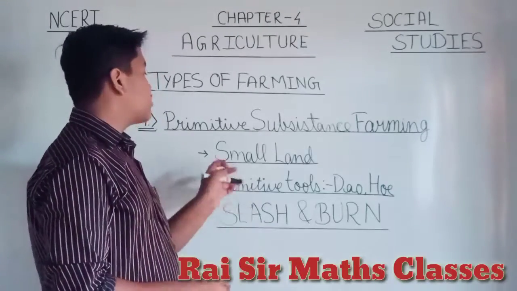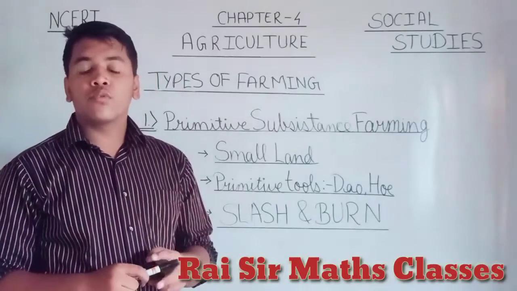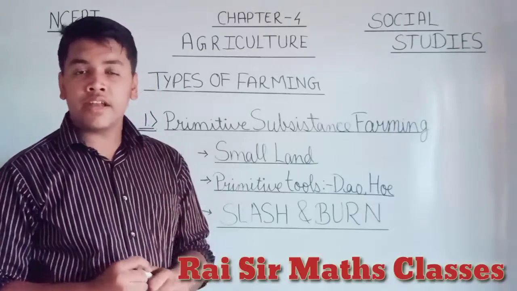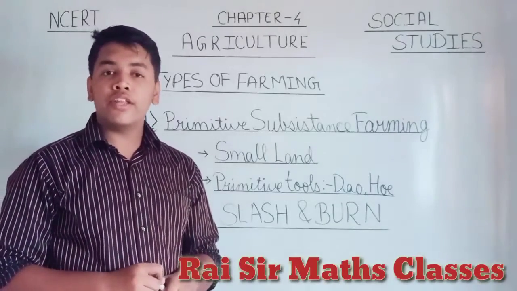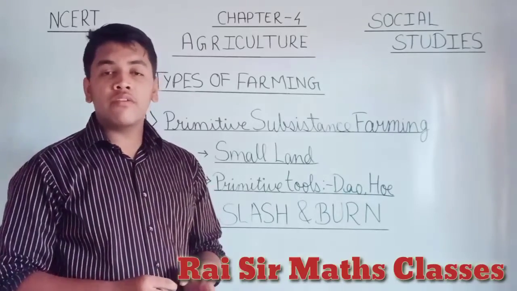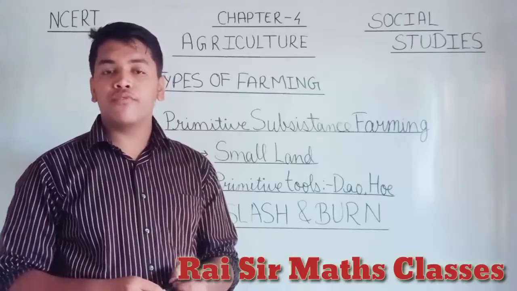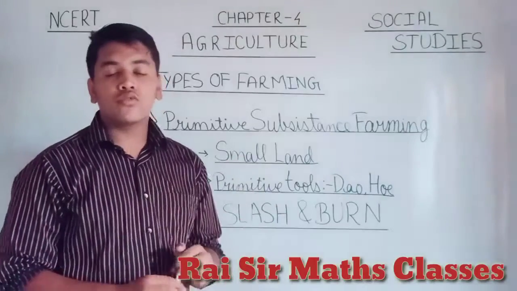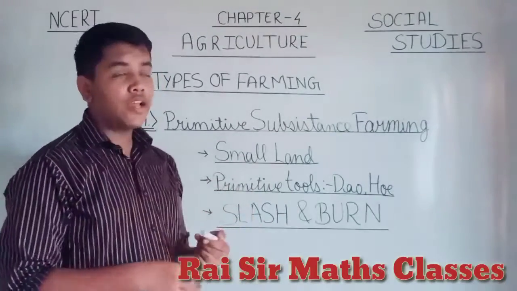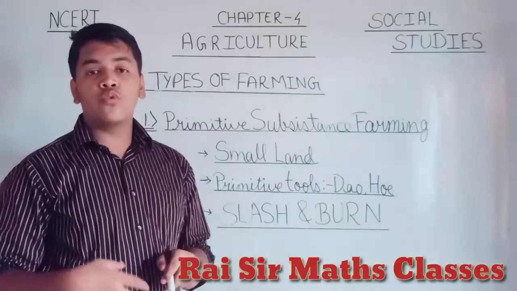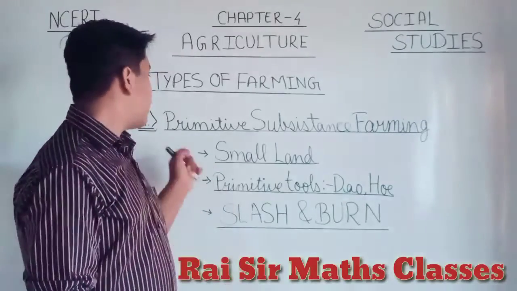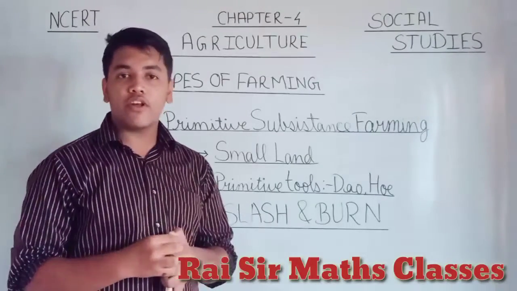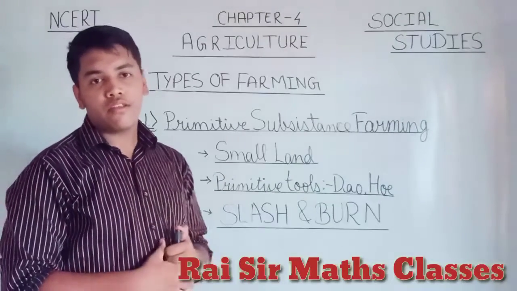So primitive subsistence farming is defined as a type of farming in which a community or a family cultivates a small patch of land with primitive tools. As I told you, there are three types of farming. I have told you one, and I am going to tell you about the others one by one. So we have completed primitive subsistence farming. Let's have a small recap of what primitive subsistence farming is.